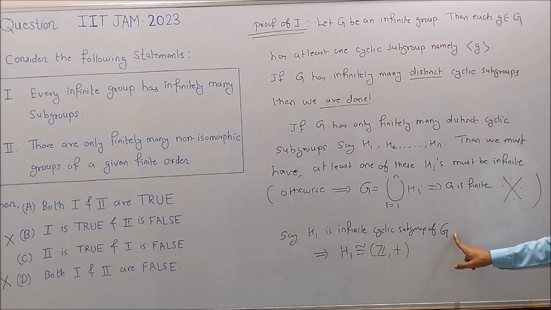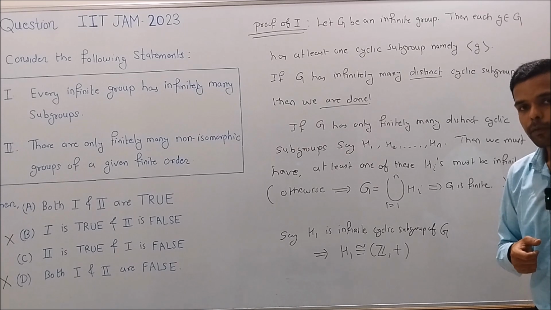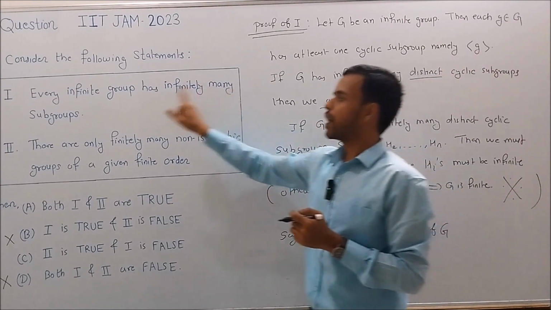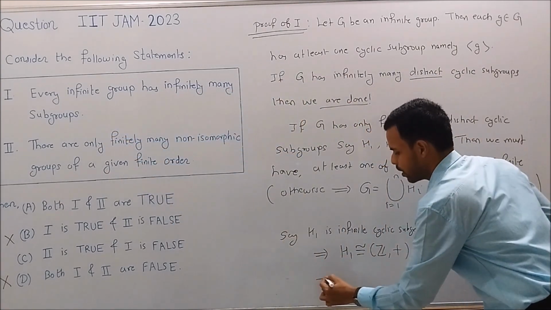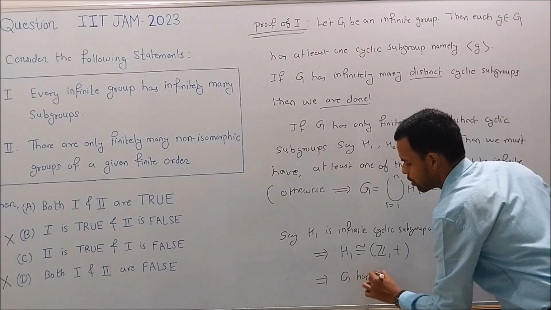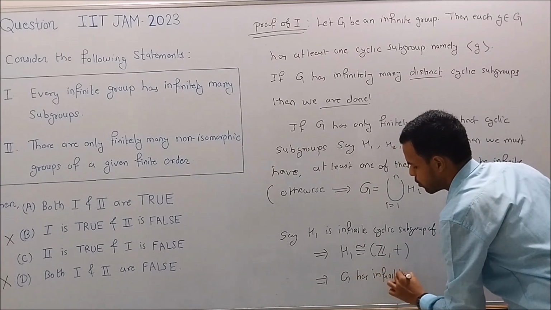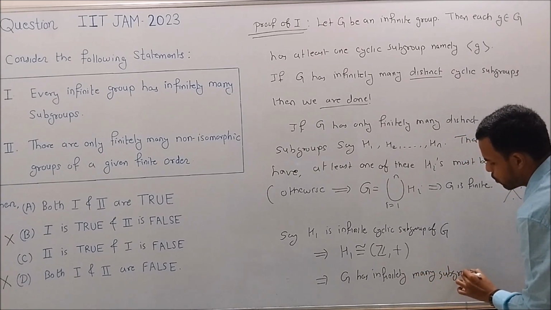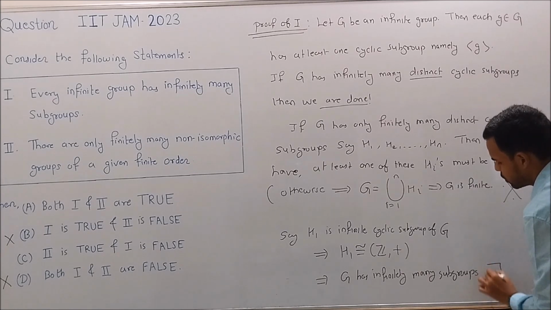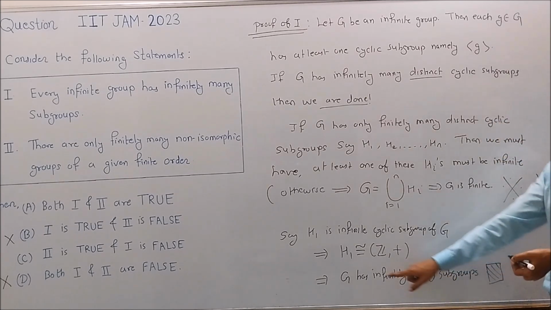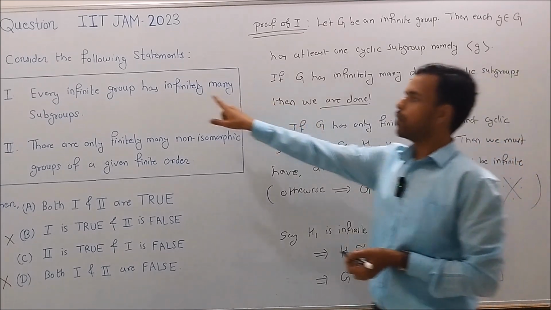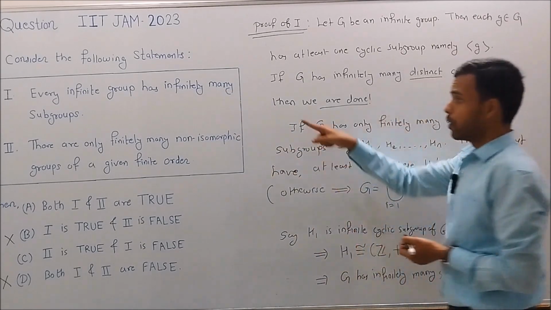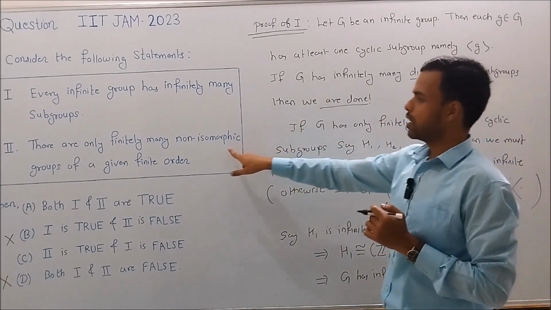But H1 is a subgroup of G. So G has infinitely many cyclic subgroups. And as G has infinitely many cyclic subgroups, G has infinitely many subgroups. This proves statement 1. As G is an arbitrary group, we have every infinite group has infinitely many subgroups. So statement 1 is also a true statement, and we have seen that statement 2 is true.